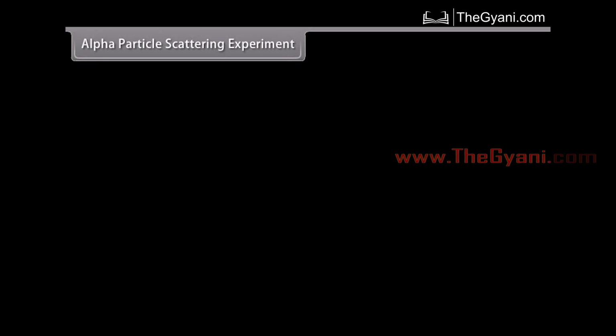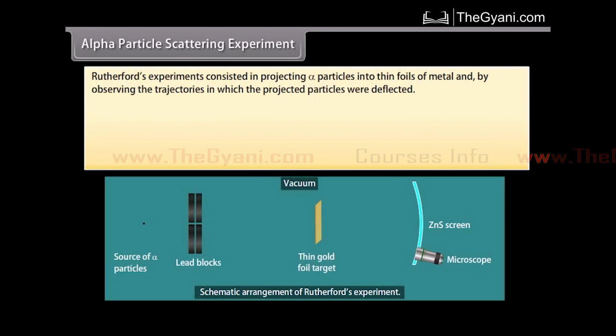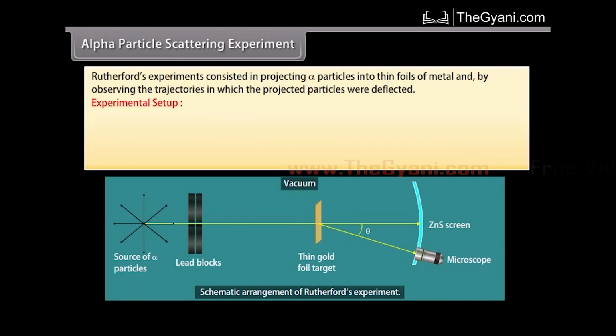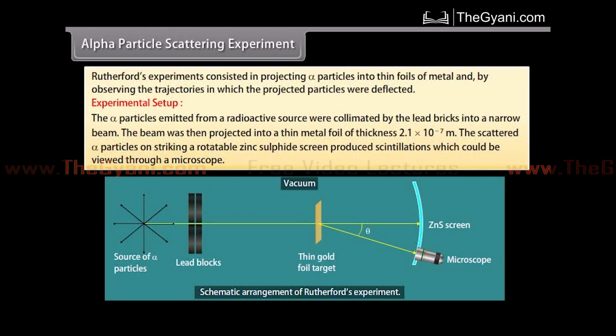Alpha particle scattering experiment. Rutherford's experiments consisted in projecting alpha particles into thin foils of metal and observing the trajectories in which the projected particles were deflected. Experimental setup. The alpha particles emitted from a radioactive source were collimated by the lead bricks into a narrow beam. The beam was then projected into a thin metal foil of thickness 2.1 into 10 raised to the power minus 7 meter. The scattered alpha particles on striking a rotatable zinc sulfide screen produced scintillations which could be viewed through a microscope.